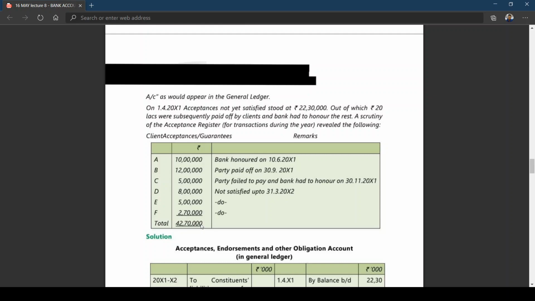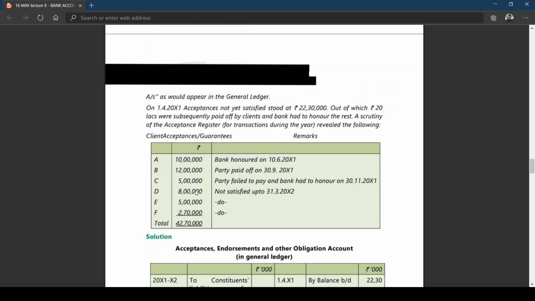Now I think it's very simple. We have different customers' names given. Bank honored means, who has not honored? A has not honored, so the bank has paid. Party paid: this 12 lakhs is being paid by the party. No issue. Party failed to pay and the bank had to honor. That means 10 lakhs the bank has honored, 5 lakhs the bank has honored, because it's like a guarantee. Our client acceptances are by whom? The bank. So the bank has to commit 10 lakhs, and the bank has to commit 5 lakhs.